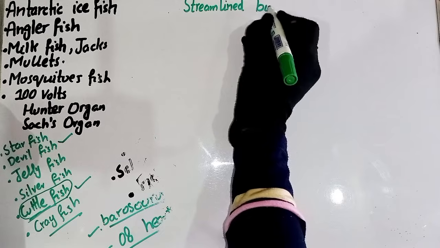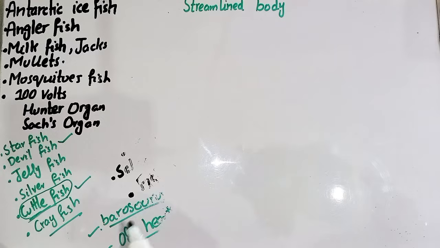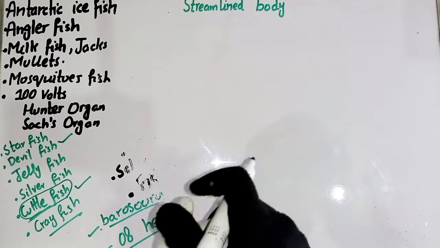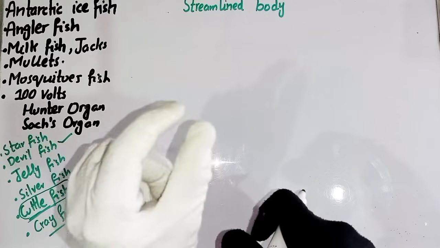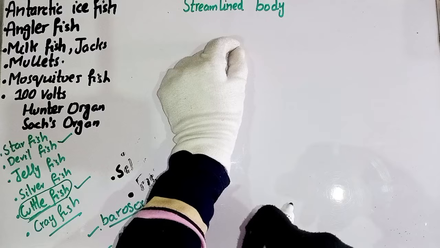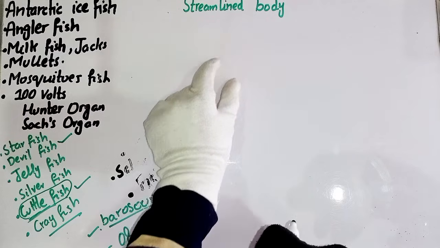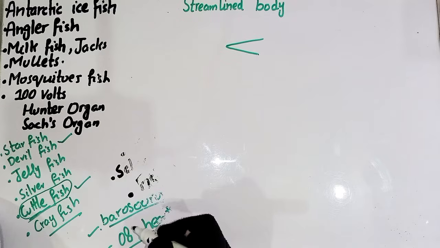So why do fishes need a streamlined body? Because the viscosity and resistance of water is more than that of air. So if the fish has to move through the water, then to overcome the resistance of the water, the head side should be short and the body should be broad, just like that. So this is a streamlined body.